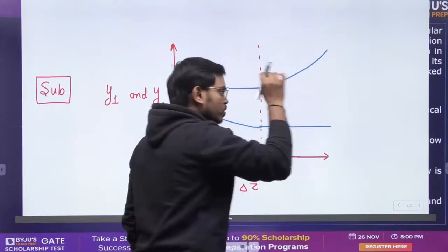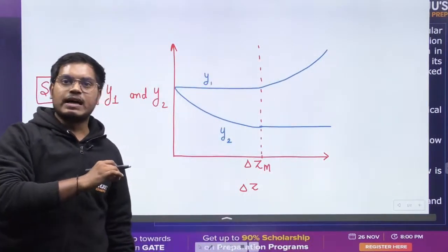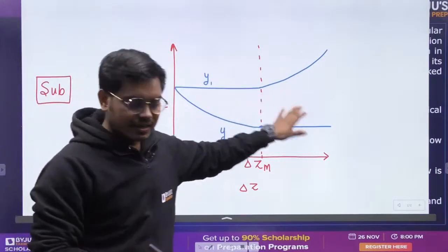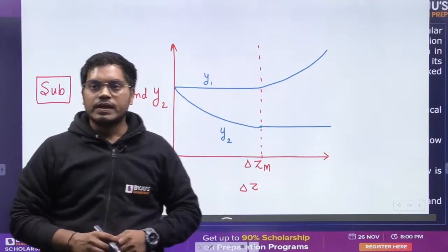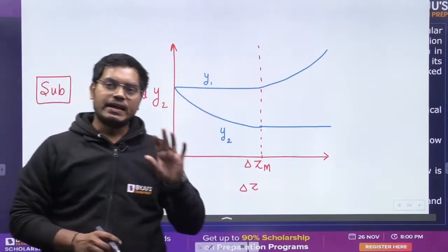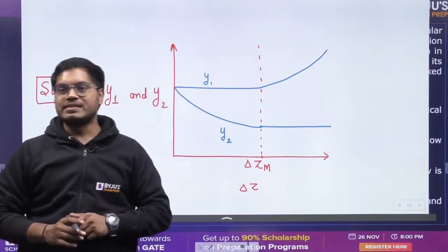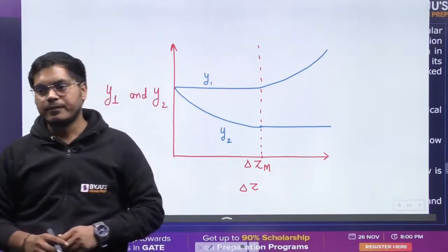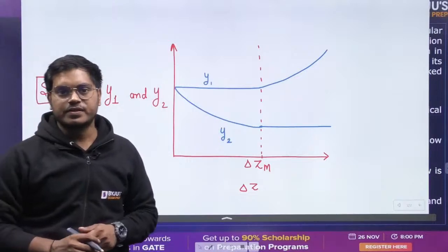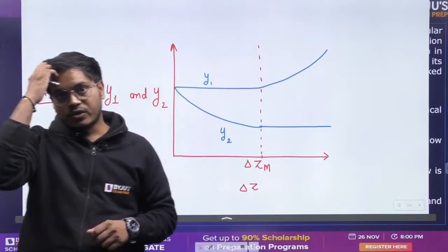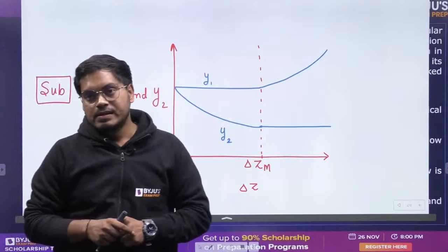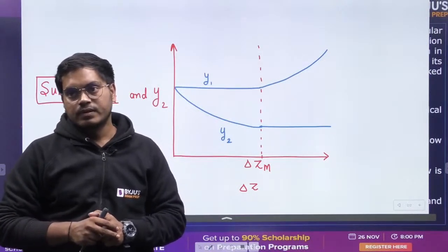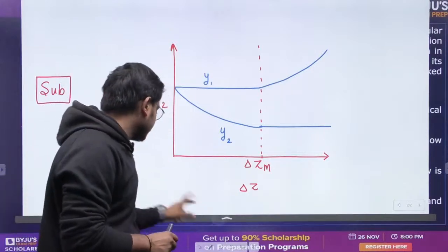Everyone, did you get this? Please tell me by sending a heart sign. Is this illustration clearly visible and understandable by you? If you are not getting it, then I'll try to tell you in another way. But I think this is the simplest way in which you can get this. This is for the subcritical. You can see this here as well.